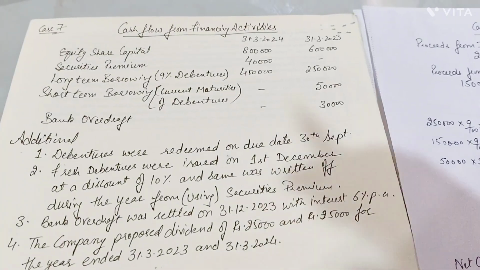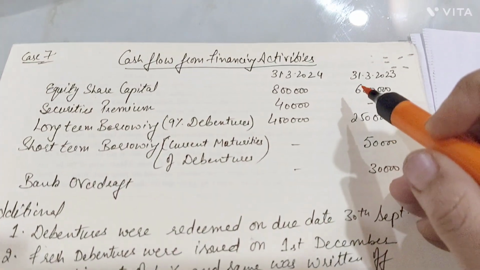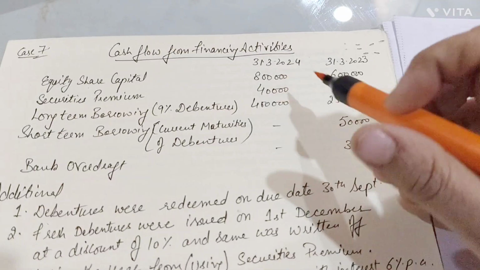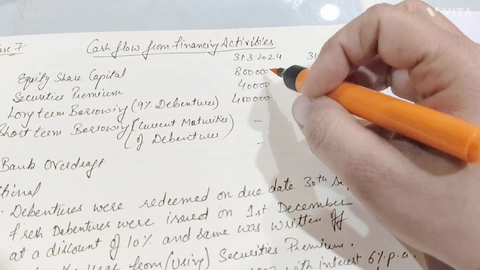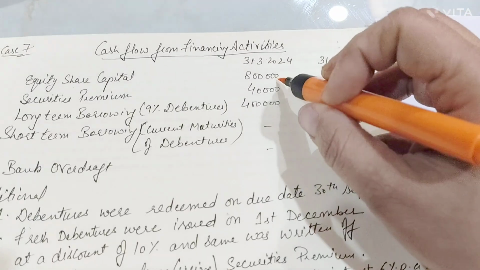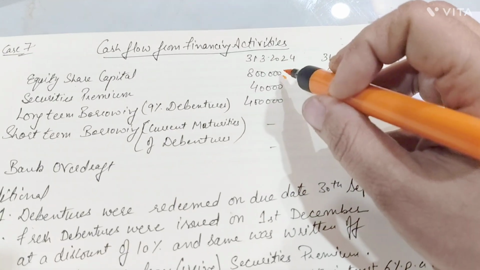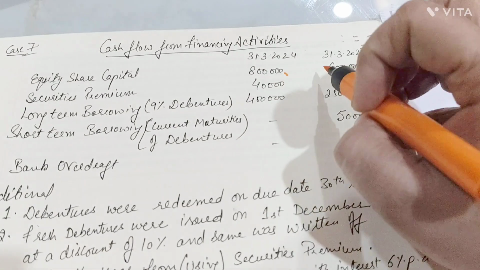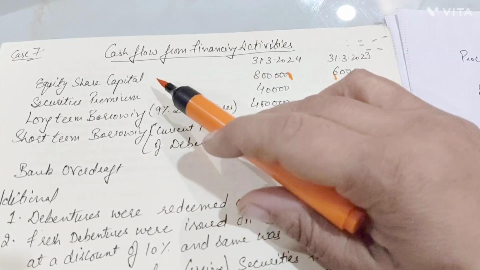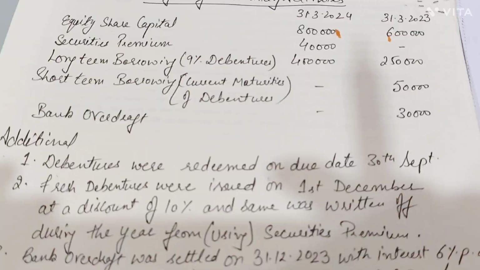So, equity share capital is given as per the opening balance 6 lakh and closing is 8 lakh. It shows that during the year, the share capital has been issued. Now, issue of share capital will give funds to the company, so there would be 2 lakh rupees received from the issue of the equity share capital.